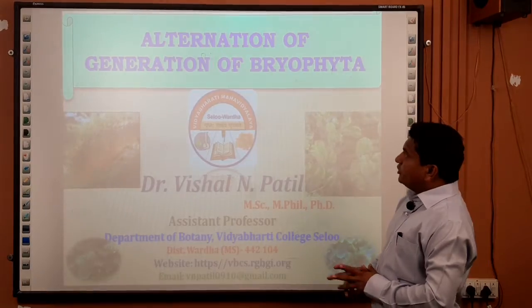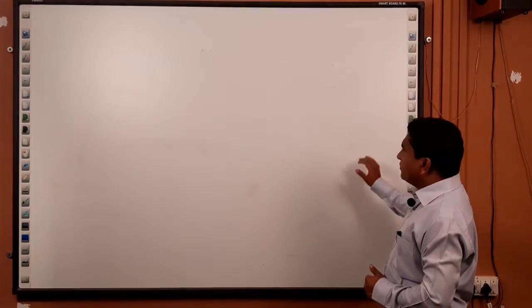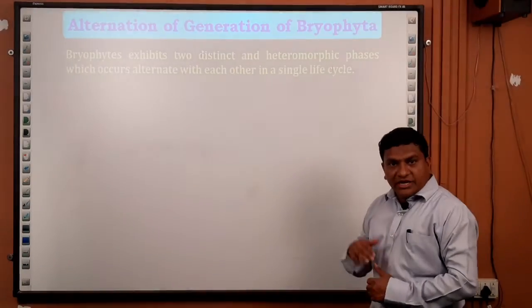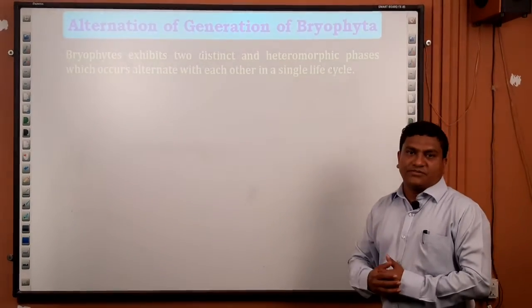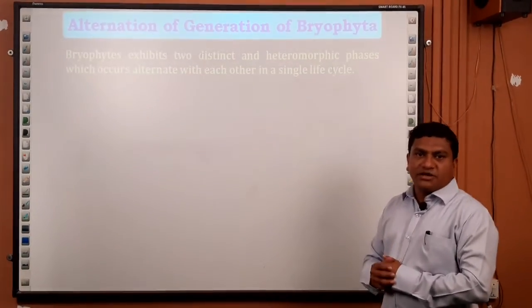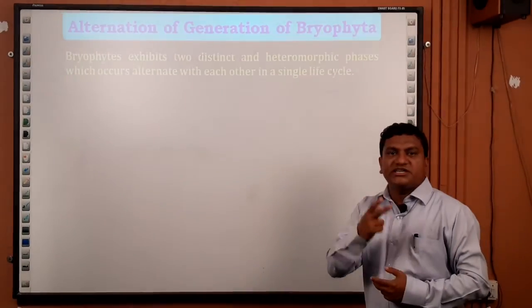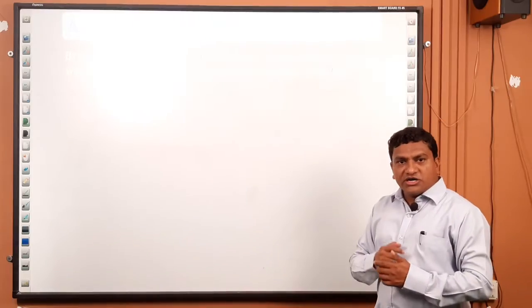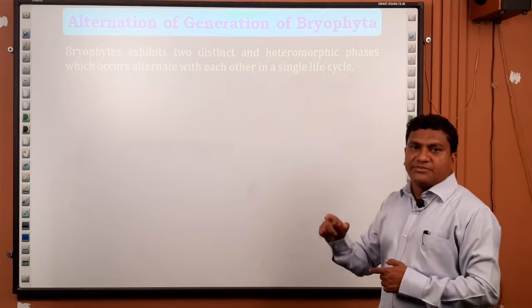Today, I am going to teach you about the alternation of generations of bryophytes. The life cycle, or the alternation of generations, in bryophytes is very interesting. Why is it interesting? Because bryophytes exhibit two distinct, heteromorphic phases which alternate with each other in a single life cycle.